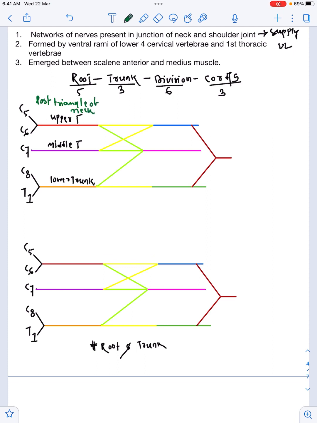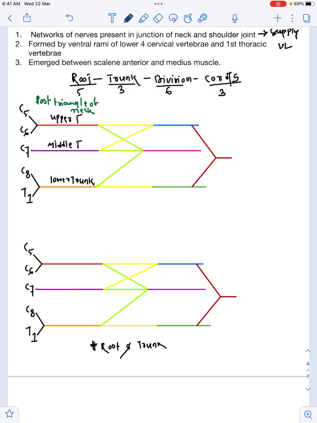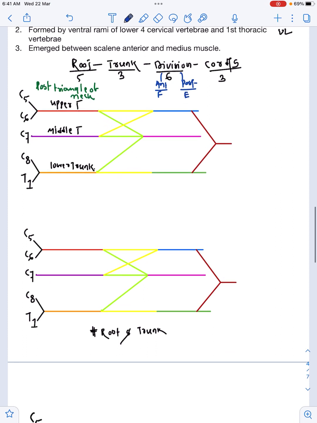Right. So after formation of trunk, further the trunk will give 2 divisions. Each trunk will give 2 divisions. One is anterior division for the flexor compartment muscles and posterior division for extensor compartment muscles. Anterior division for what? Flexor compartment muscles. Posterior division for extensor compartment muscles. Now you can see these yellow lines. Yellow lines are the anterior divisions and these green lines are our posterior divisions.